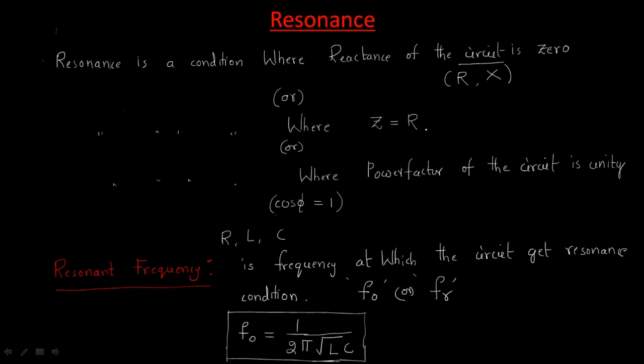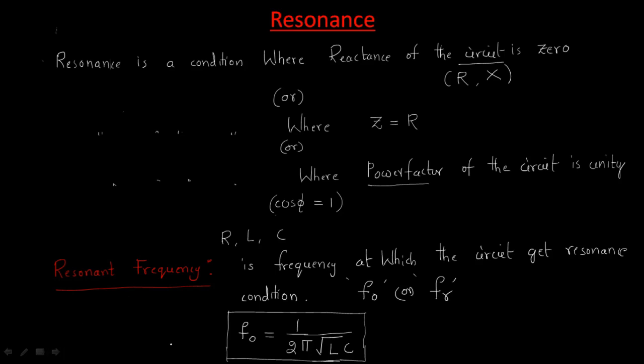Okay. Simply, in an RLC circuit, the condition at which reactance is zero is known as resonance. Whenever the reactance is zero, automatically the impedance value is nothing but the resistance. And whenever the circuit consists of only resistance, the power factor is always unity. These are all the definitions belonging to resonance. The frequency at which the circuit gets the resonance condition is known as the resonant frequency.